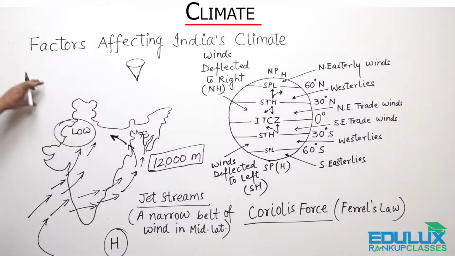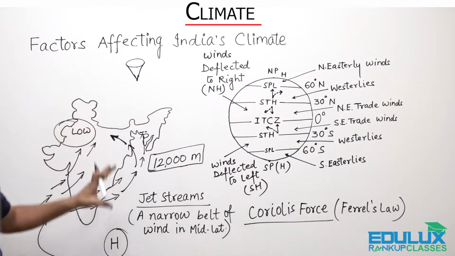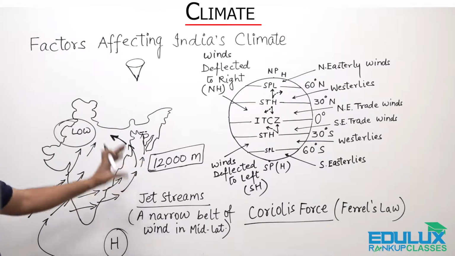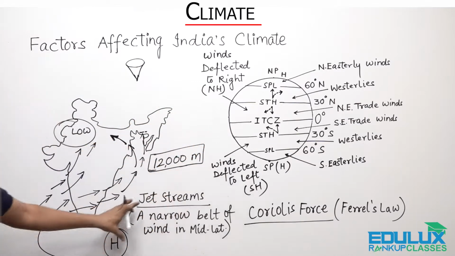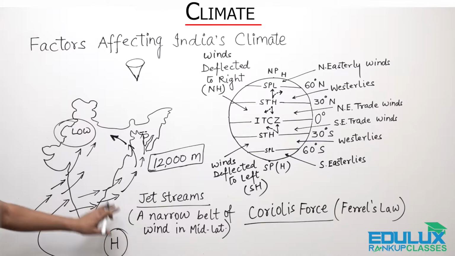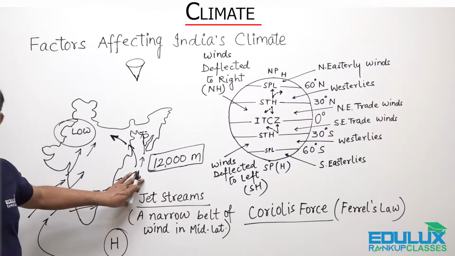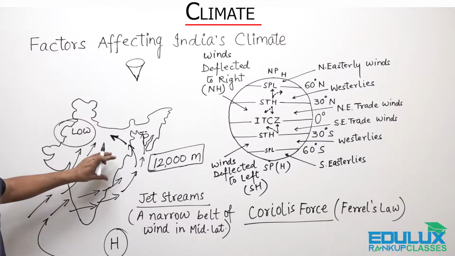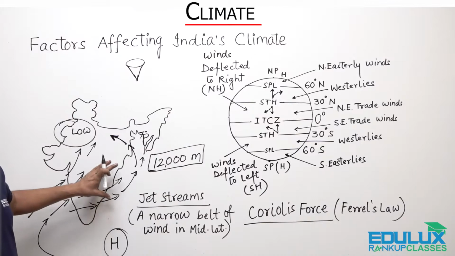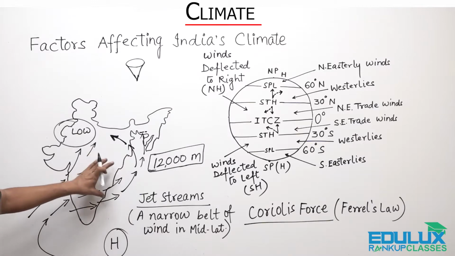So these are the factors affecting climate of India. That is about upper air circulation, winds, and also the jet streams. Clear, children? I hope I'm clear. And you know, what about the tropical cyclones? Generally, they come in the month of October and November, and they create havoc on the eastern coast of India, particularly in West Bengal, Odisha and Andhra Pradesh coast. That is east coast of India, right?